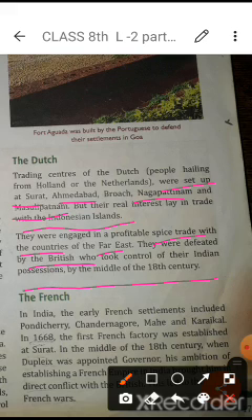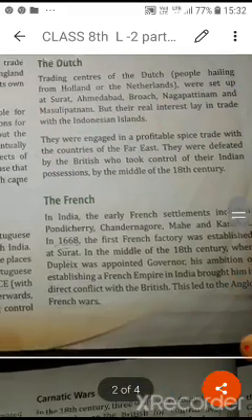So in this way, the Dutch, those who came from Holland, were also driven out by the British in India. Then next we will study about the French.